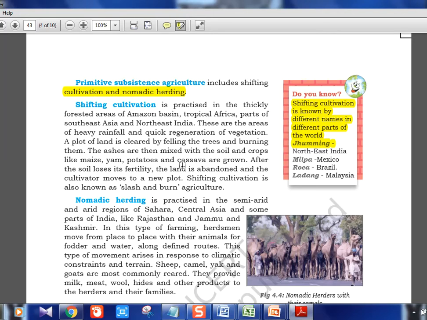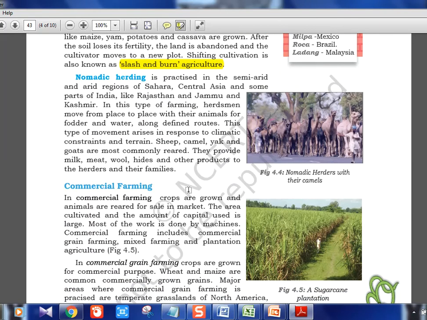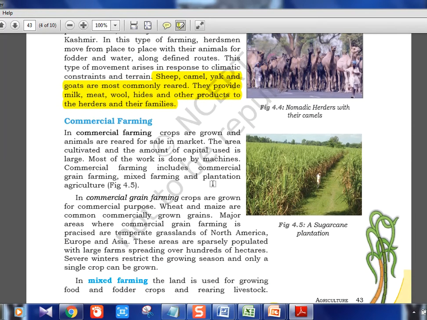Okay, again theory I told you what it is. It's also called slash and burn agriculture. Nomadic herding, like you see in picture, goats, camels, sheep, whatever is there, India or Africa, everywhere they have this tradition of survival by the nomadic herding with animals.